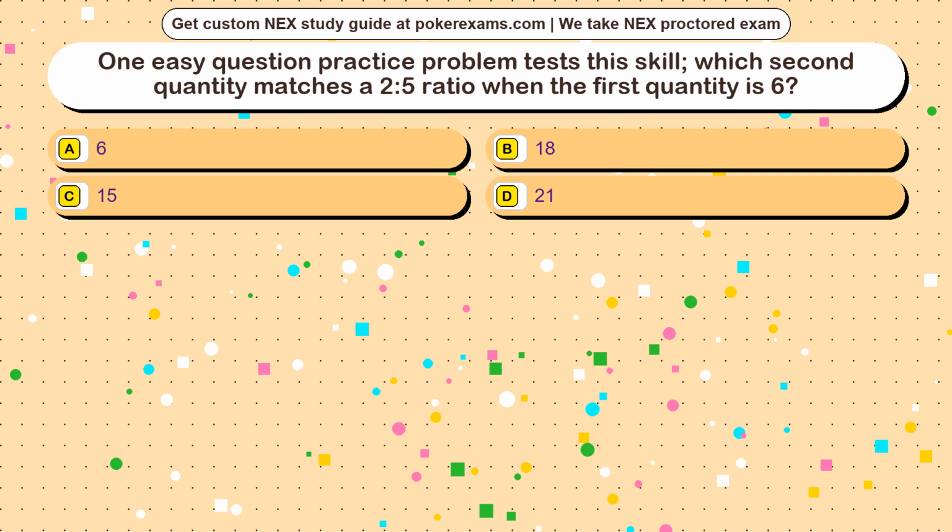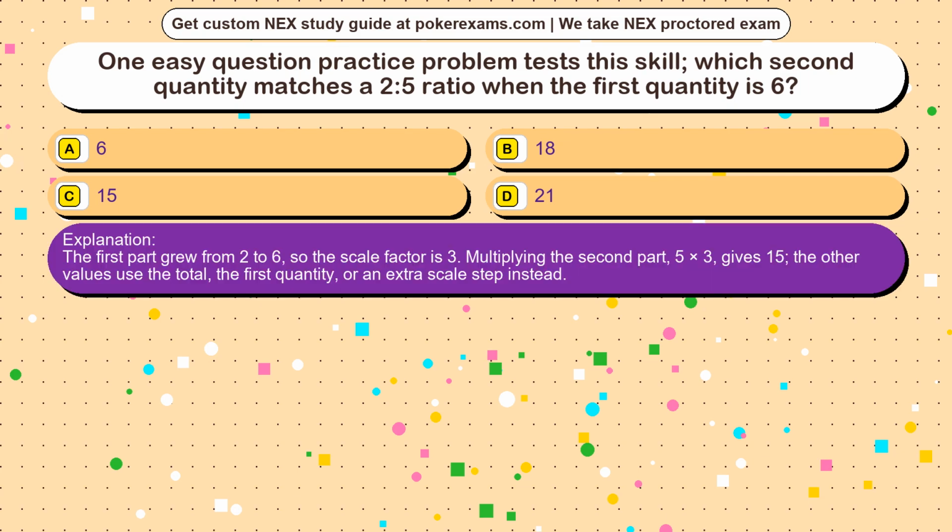The correct answer is option. The first part grew from 2 to 6, so the scale factor is 3. Multiplying the second part, 5 times 3, gives 15. The other values use the total, the first quantity, or an extra scale step instead.